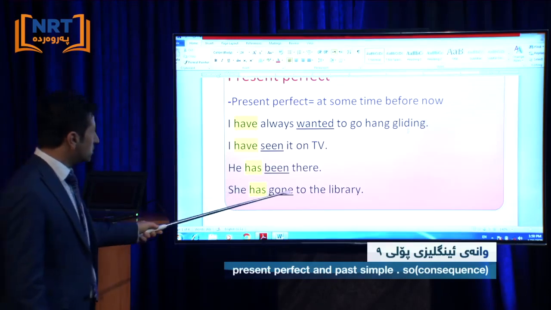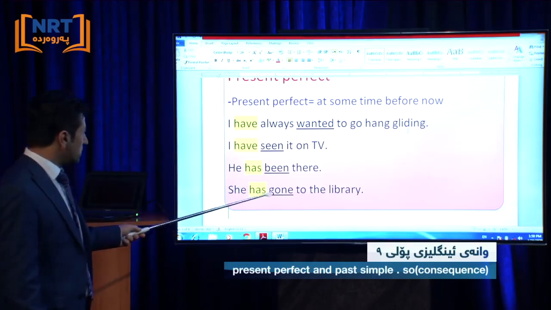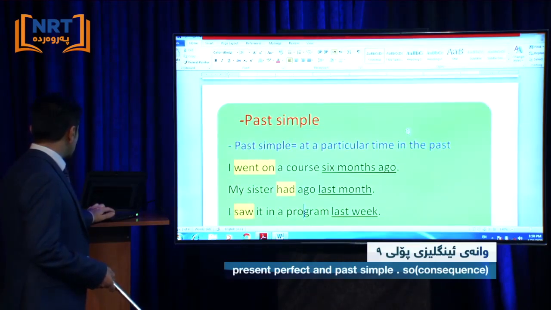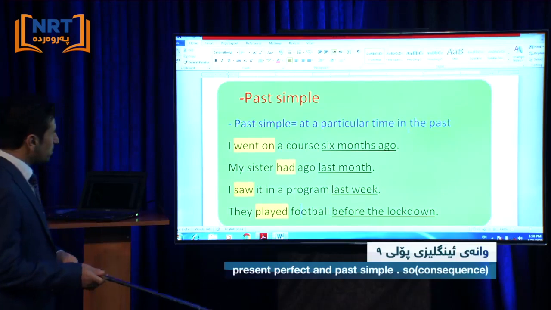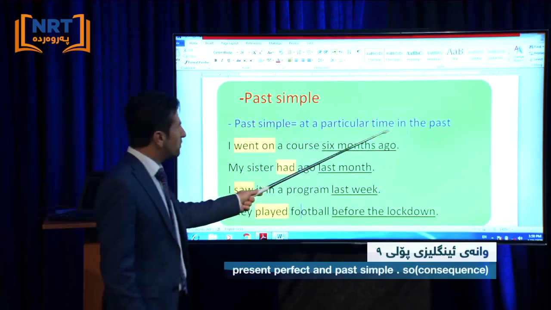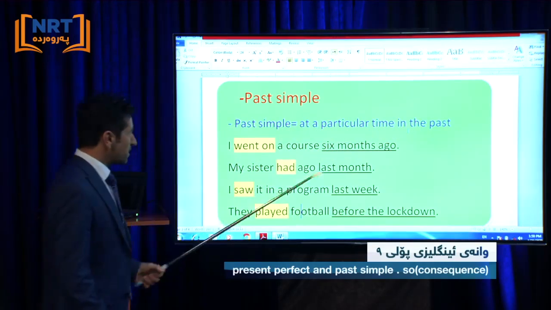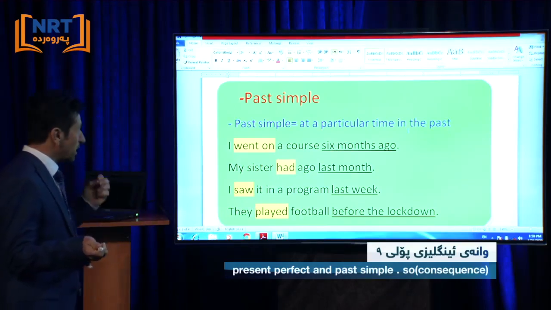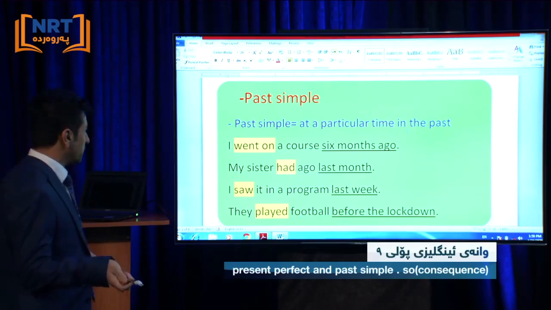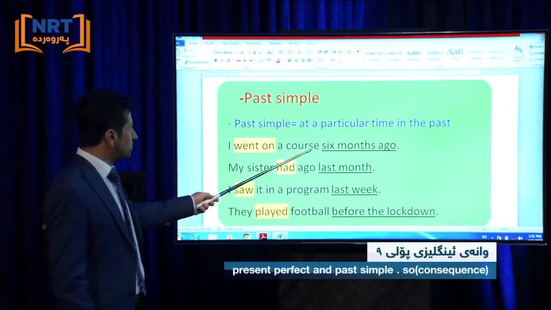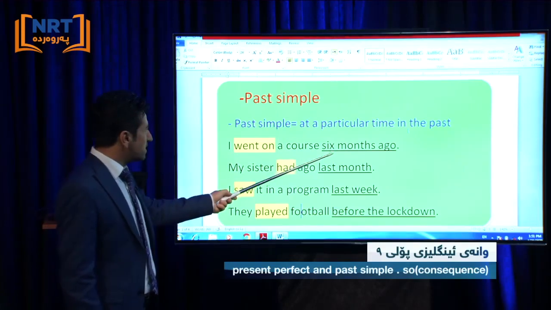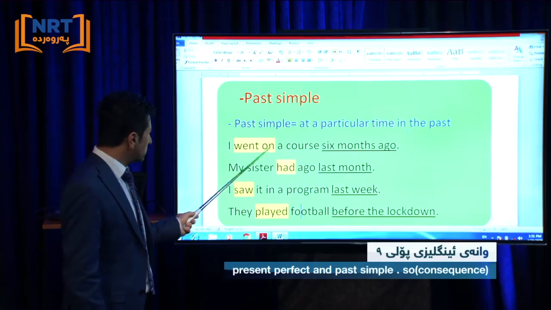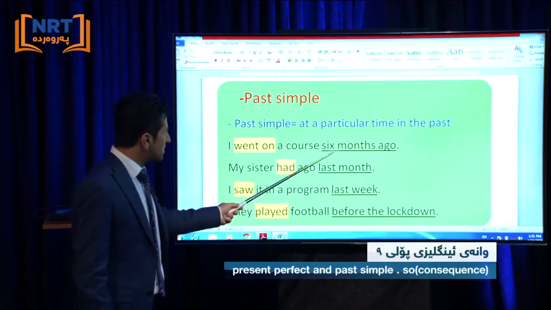She has gone to the library. Look at the sentence, and here we have past simple at a particular time in the past. Something that happened and finished in a particular time in the past. I went on a course. Look at the adverb of time: 6 months ago. I went on a course 6 months ago.